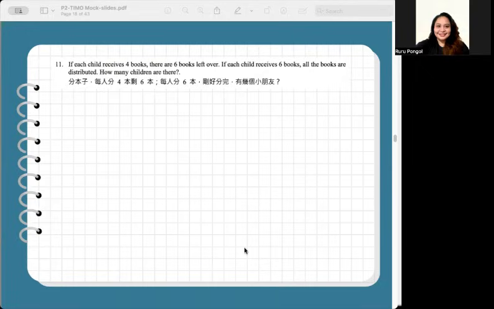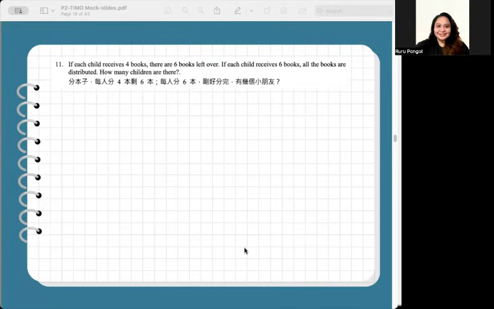So for us to determine how many children there are, we need to figure out how many books there are, because that will help us determine how many children by satisfying the condition. For example, if there are 10 books, if you distribute 4 books each to some kids, that will be 2 sets of books only and a remainder of 2. So let's try to test.